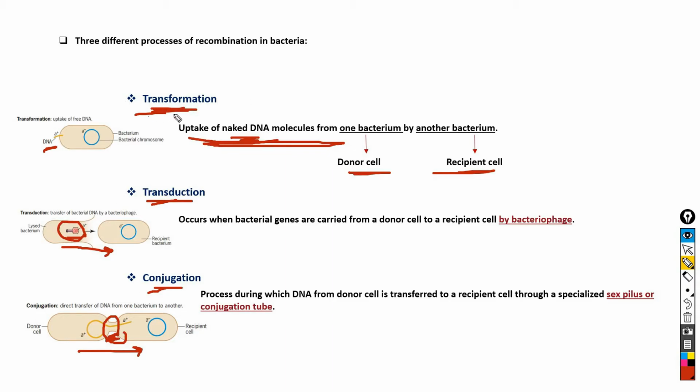The main characteristic of transformation is the uptake of naked DNA molecules, the main characteristic of transduction is that it is bacteriophage mediated, and the main characteristic feature of conjugation is the involvement of a conjugation tube during the transfer of DNA from donor cell to recipient cells. These three modes of recombination in bacteria can be distinguished by two simple criteria. What are the simple criteria that distinguish transformation, transduction and conjugation?